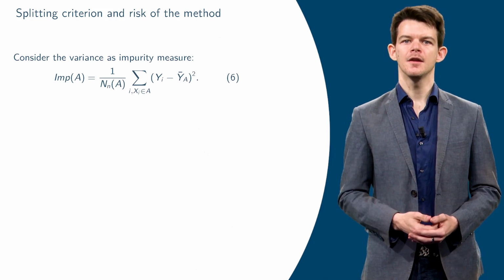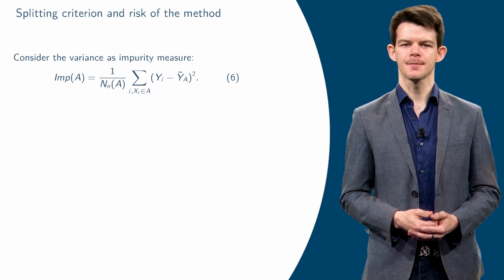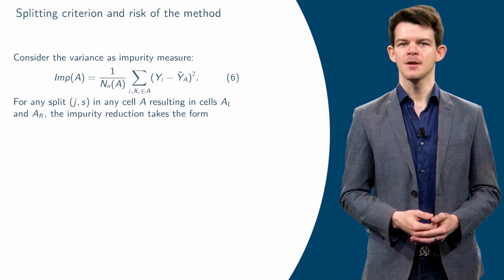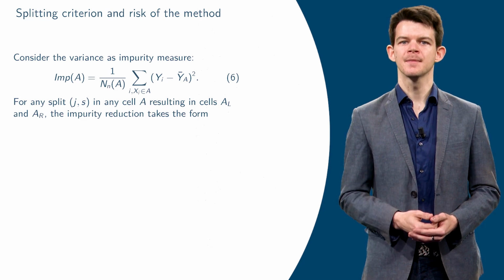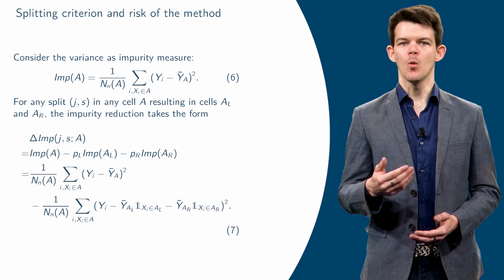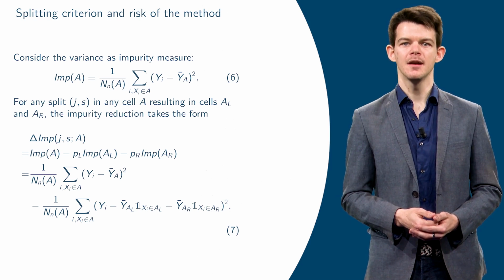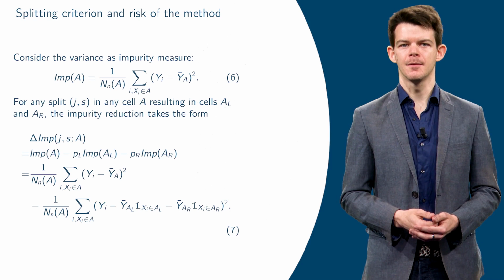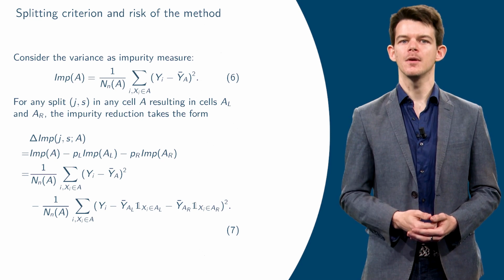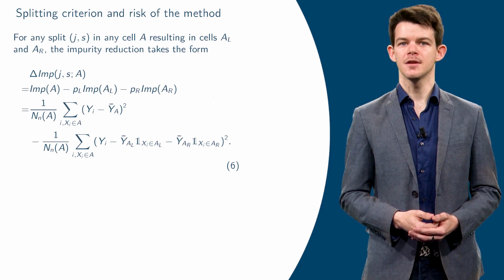To understand this link, let us consider the impurity based on the variance, whose formula is recalled here for any cell A. For any split represented by a direction j and a position s within cell A, the splitting criterion, i.e. the variance reduction, evaluated in this split, is defined as follows and can be rewritten as 7, where ȳ_AL, respectively ȳ_AR, is the mean of yi in cell AL, respectively in cell AR. Note that the first term of equation 7 does not depend on the considered split, i.e. on the couple (j, s). Therefore, maximizing the splitting criterion is equivalent to minimizing the second term, i.e.